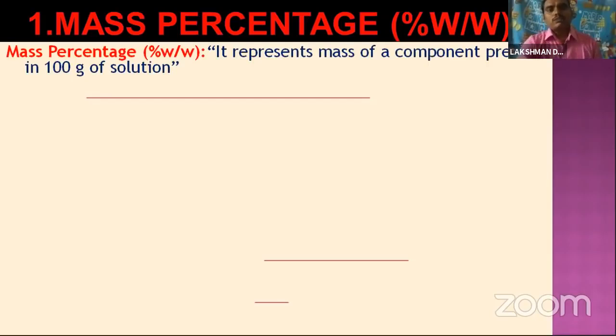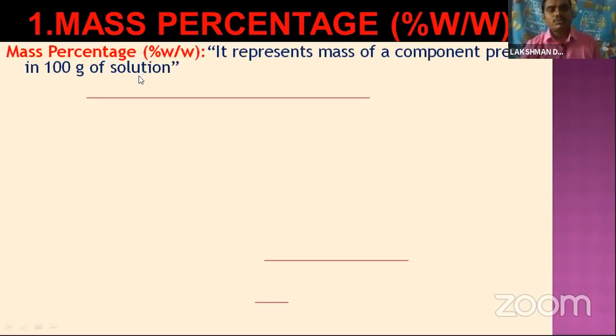Mass is nothing but weight. So it is the weight of the component, the weight of the solute or the weight of the solvent, present in 100 grams of solution.